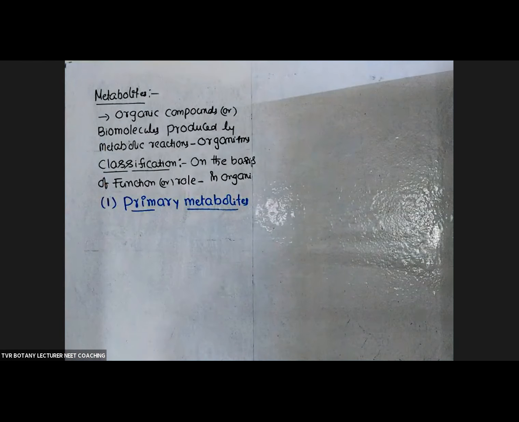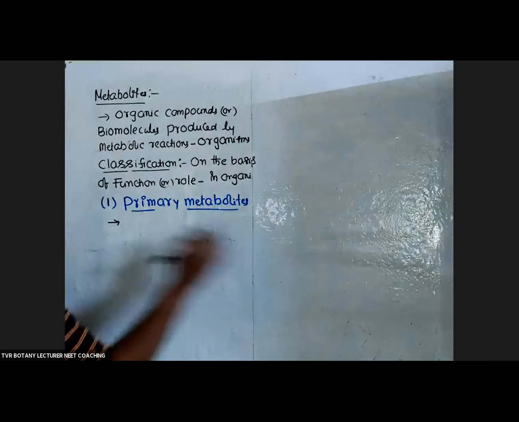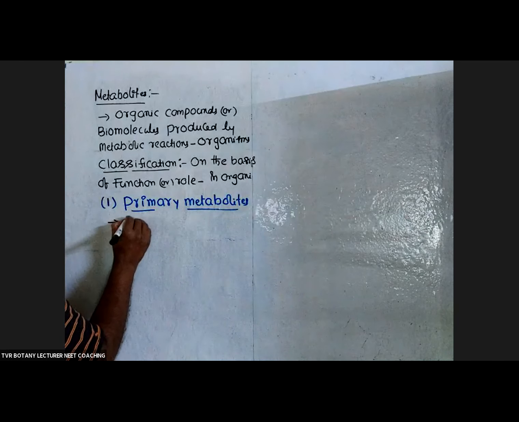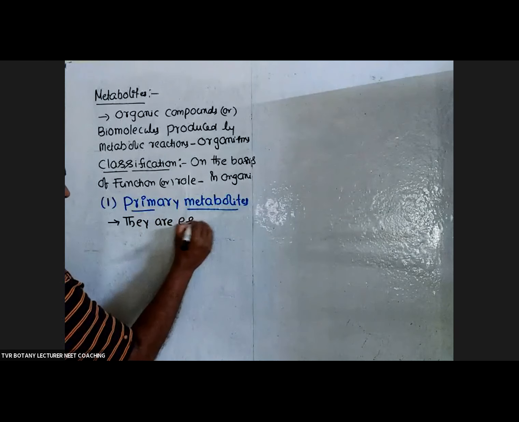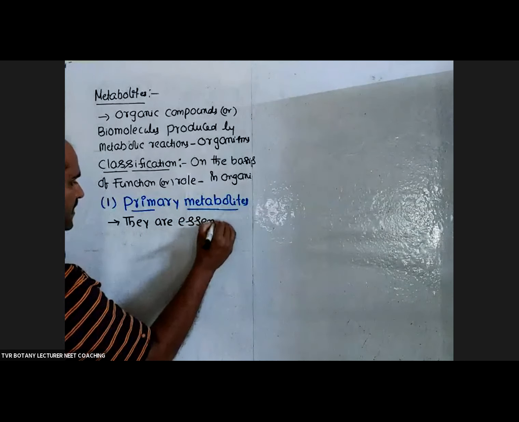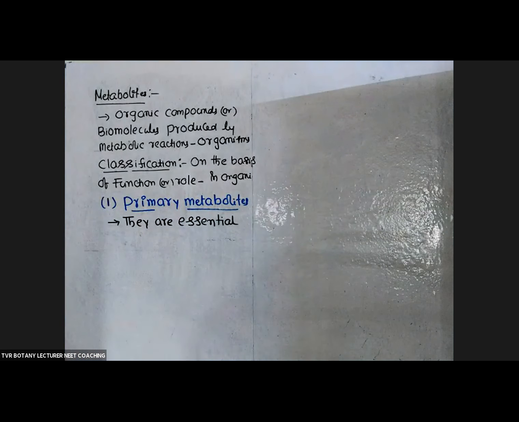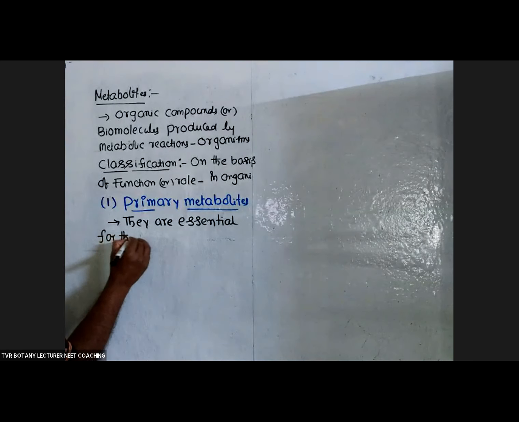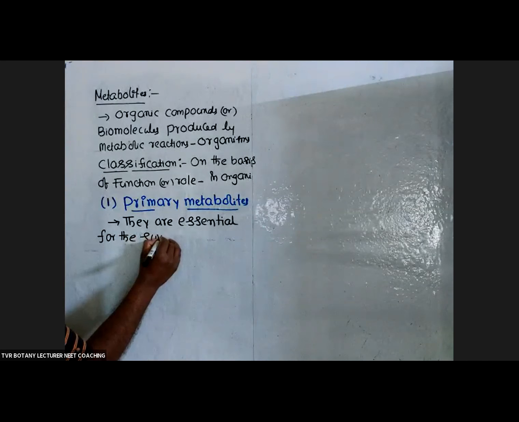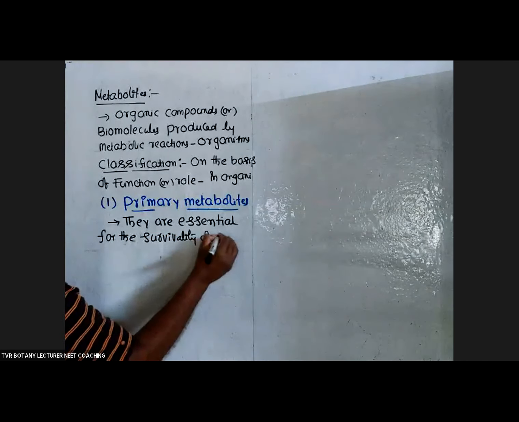Primary metabolites have an essential role within the organism. So first statement, they are essential. Essential means the organism is able to sustain with that organic compound. They are essential for the survival of that organism.